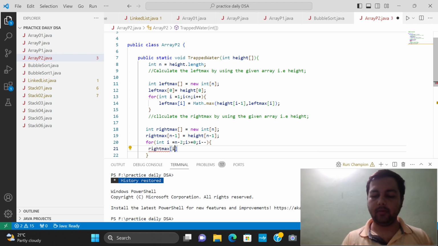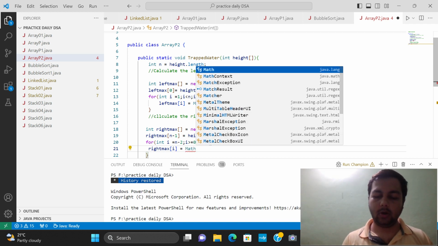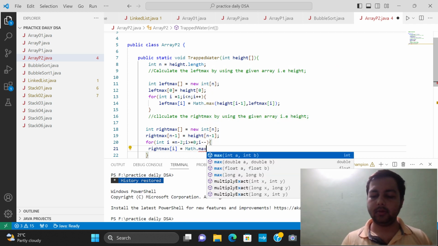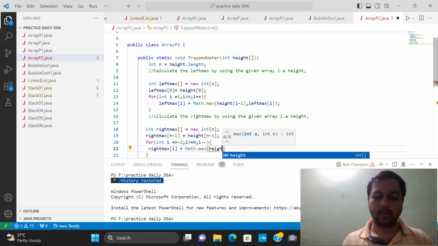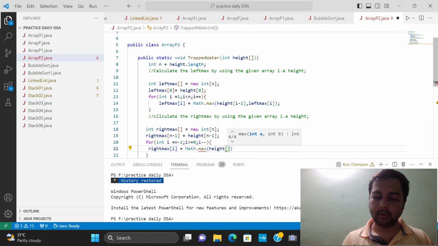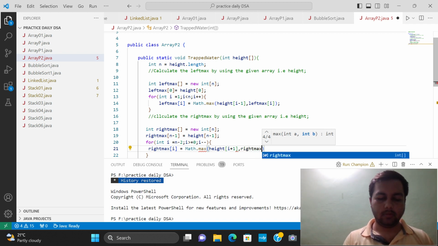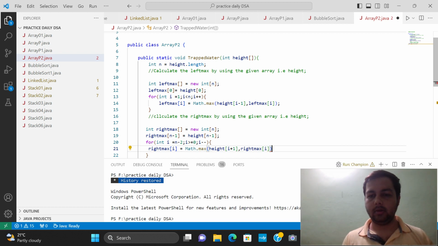Right max of I is equal to math dot max of height of I and right max of I plus 1. Now we have calculated the right max array.